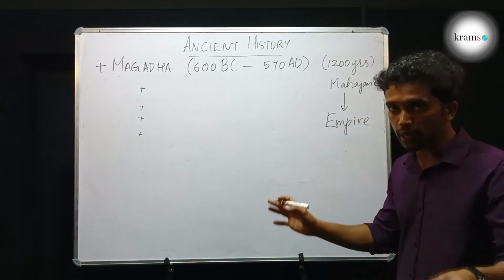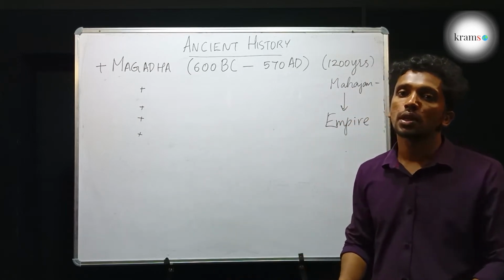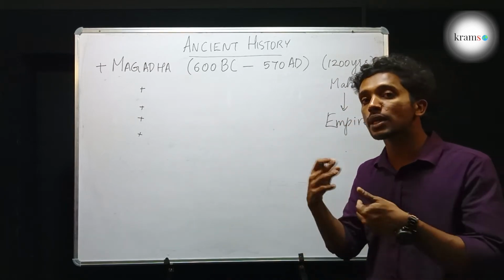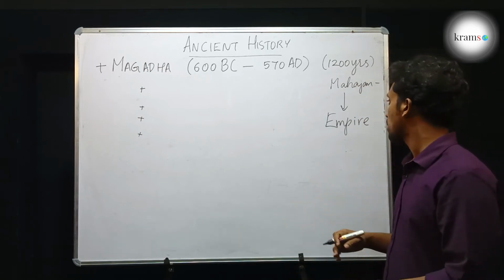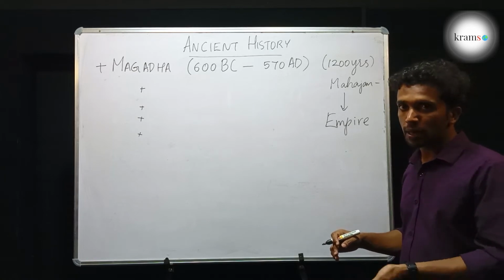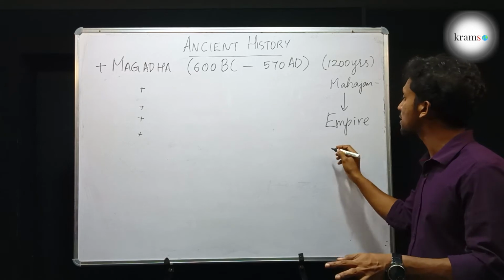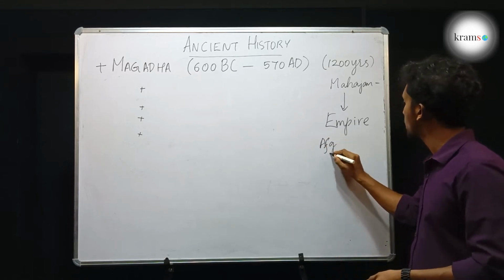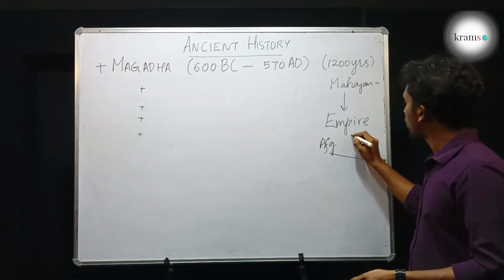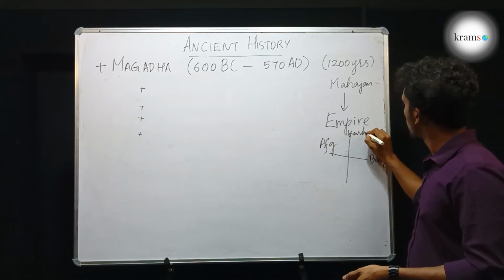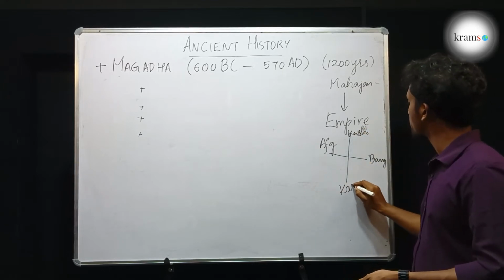Empire means a large kingdom with territories outside its boundaries. It had conquered territories outside its boundaries, even across the seas. When we look into the history of Magadha at a later period of time, we will know that it was such a big kingdom that it existed from the Afghanistan region till Bangladesh, and from Kashmir to the Karnataka region. It was such a big kingdom.